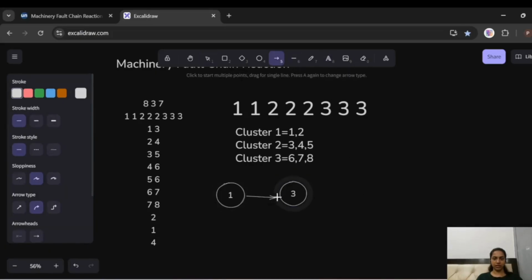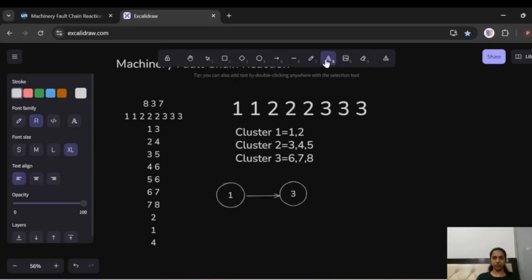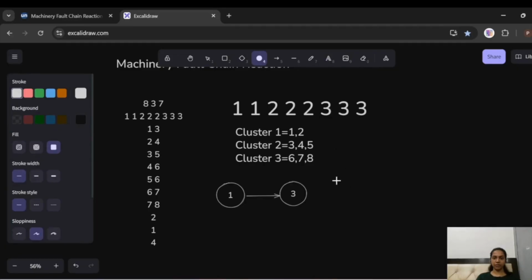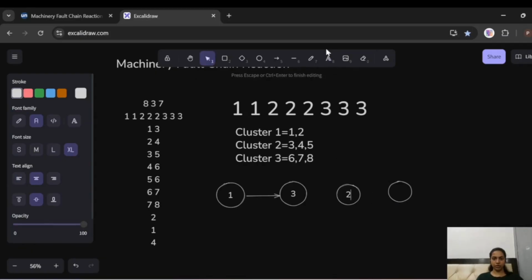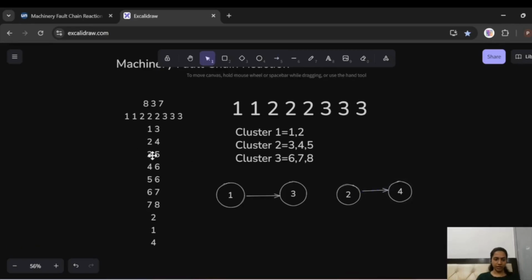Now we have 2 to 4, so firstly we can make the node, we have 4 over here, and I have 2 connected to 4. Now we have 3 connected to 5.